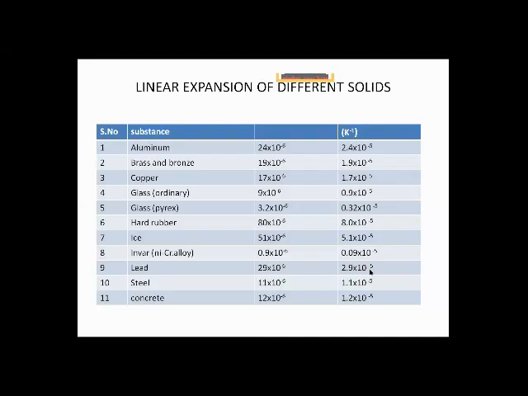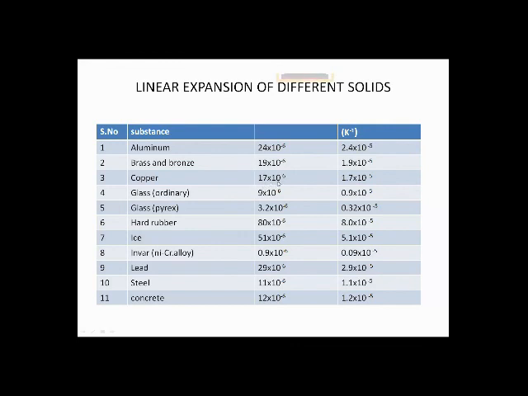Now here are the linear expansion coefficients of different solids. Aluminum is 24 multiplied by 10 raised to the power minus 6, which is 2.4 multiplied by 10 raised to the power minus 5 per Kelvin. Brass and bronze are 19 multiplied by 10 raised to the power minus 6, or 1.9 multiplied by 10 raised to the power minus 5.